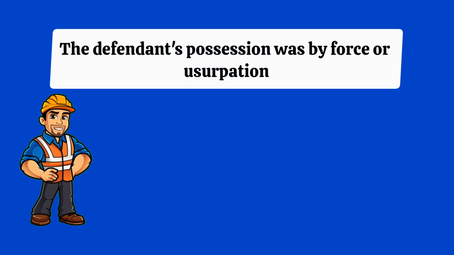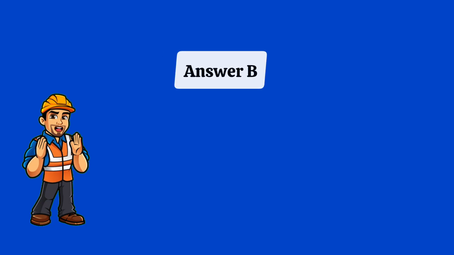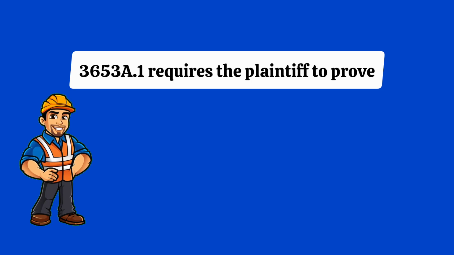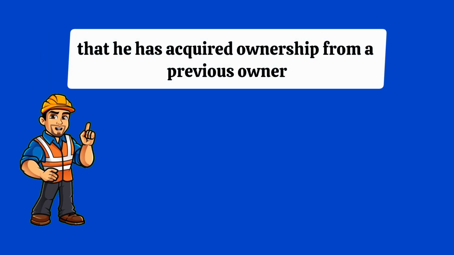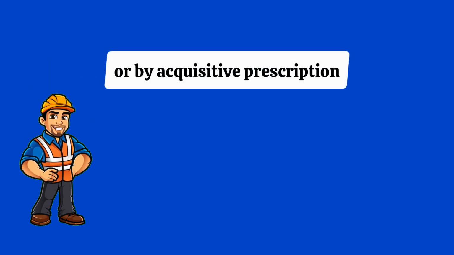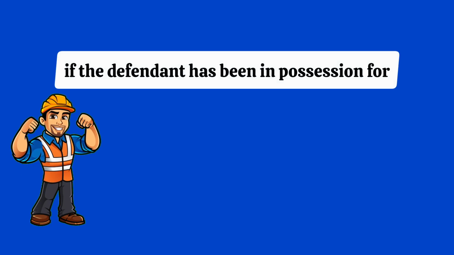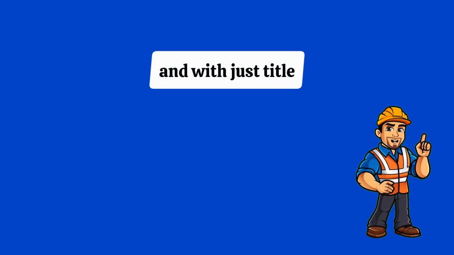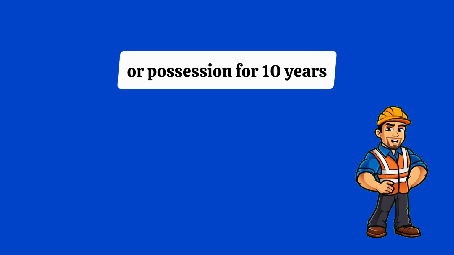Or D. The defendant's possession was by force or usurpation. Answer B. Article 3653(A)(1) requires the plaintiff to prove that he has acquired ownership from a previous owner or by acquisitive prescription, if the defendant has been in possession for 1 year after commencing possession in good faith and with just title, or possession for 10 years.